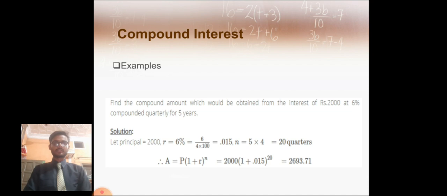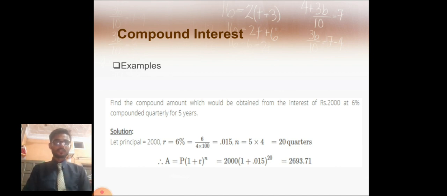Example number one of compound interest: find the compound amount which would be obtained from the principal of 2,000 rupees at 6% compounded quarterly for 5 years. Putting the formula, let principal be equal to 2,000, R is equal to 6 percent. We'll put the values into the formula: 6 divided by 4 multiplied by 100. It would be 0.015. Then N is equal to 5 multiplied by 4, which is 20 quarters.